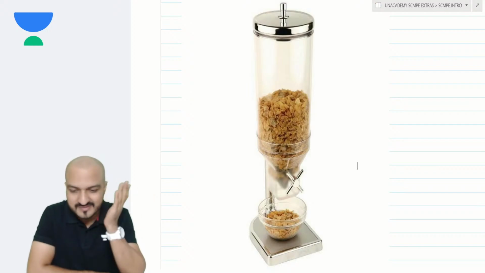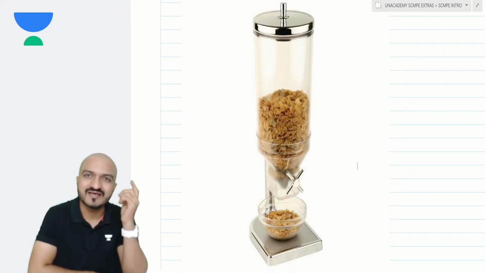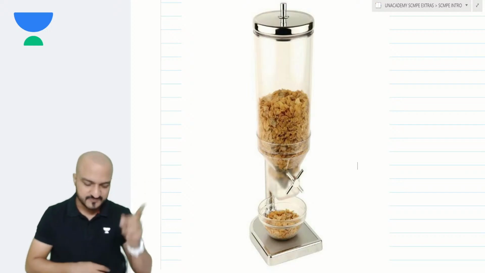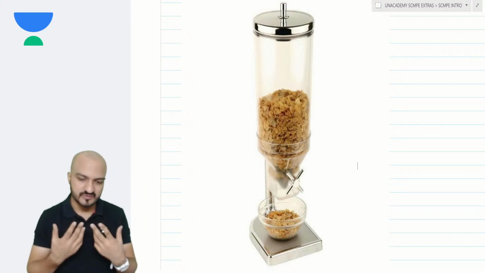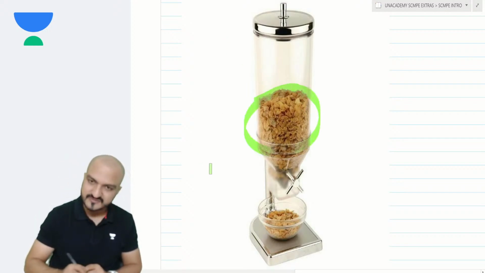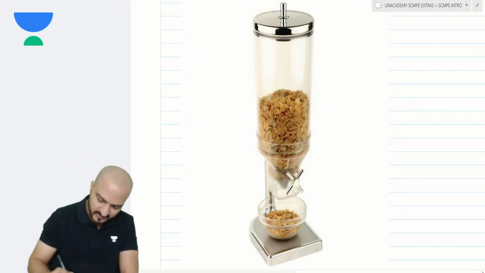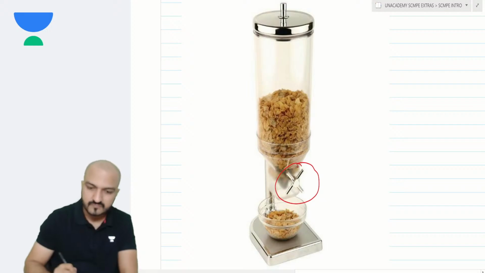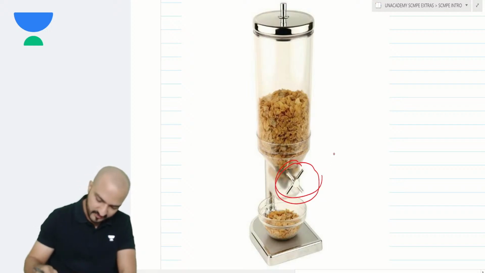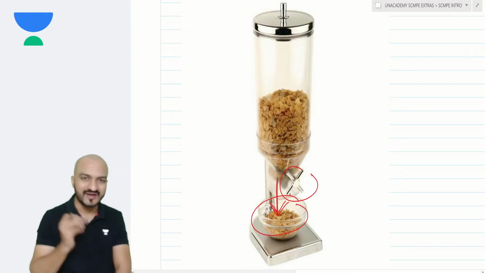So one of the devices in these hotels is a device like this. This device is basically a complex dispatching device. These yellow things that you see here are flakes. The device works like this. If you notice, there is a knob at the bottom over here. If you rotate this knob, then the flakes come out. You put the bowl over here, you rotate the knob, and the flakes come out, you eat them.